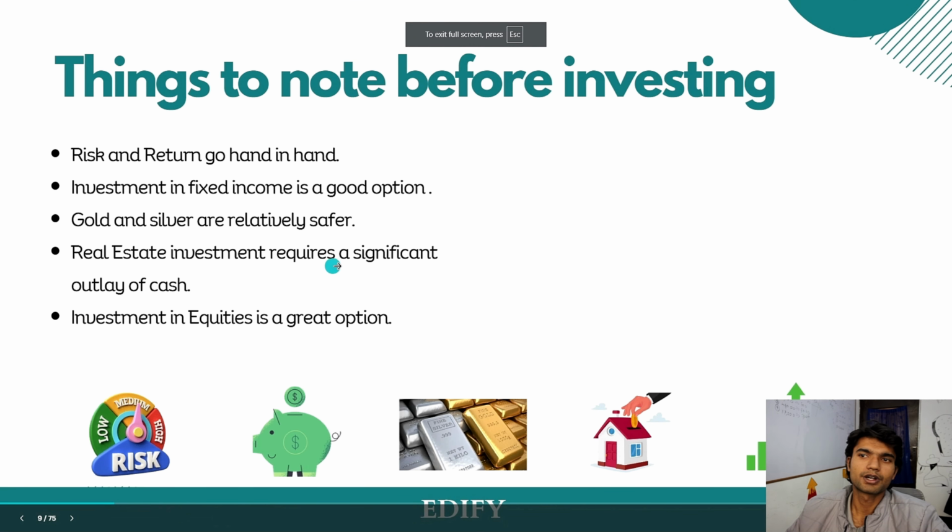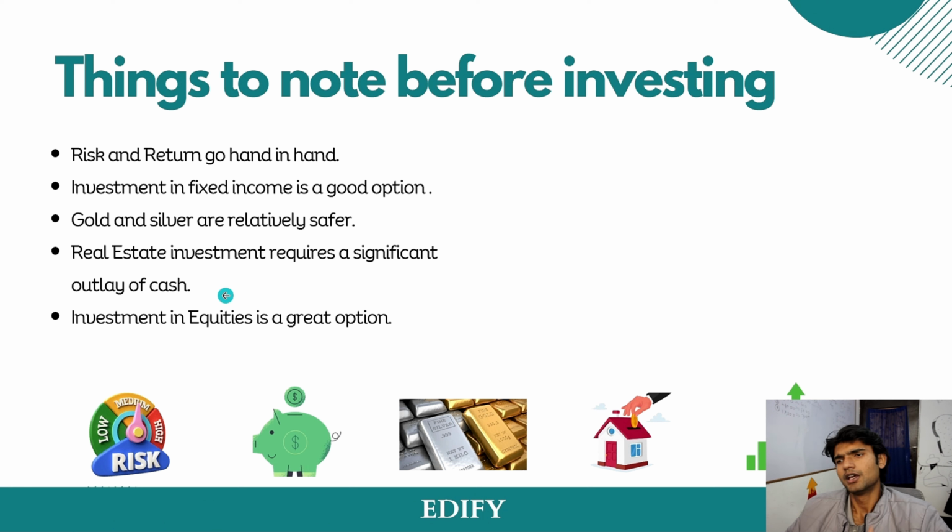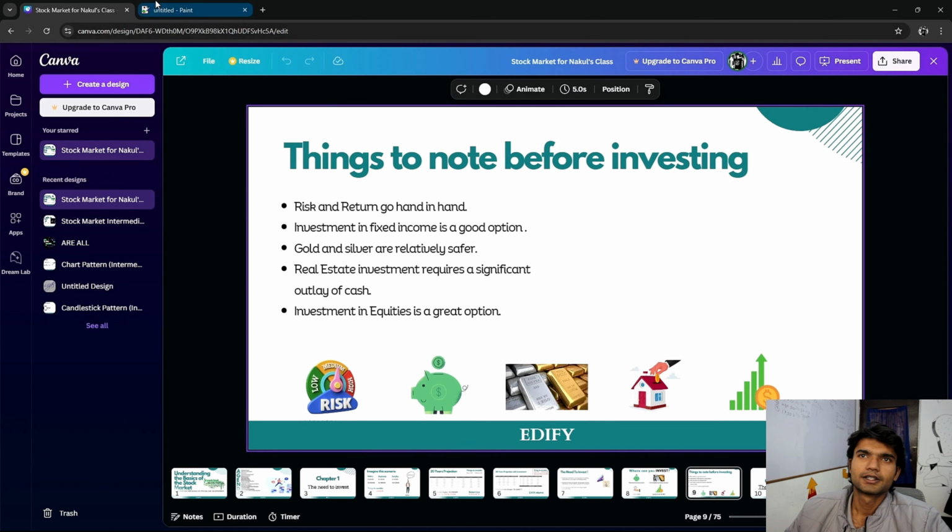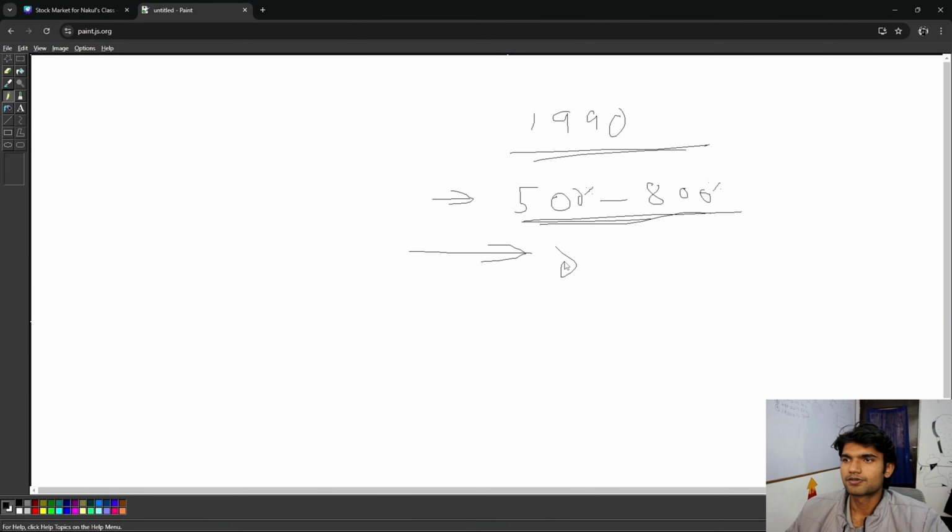Real estate investment requires a significant outlay of cash. Yes, real estate is a lot safer, and you have a physical thing there which holds a strong value. For example, a land or a building, a flat, anything, it holds a really good value. But see, it's not easy to buy or sell one. The liquidity gets jammed there. But it's relatively very safe, and historical returns, going back to 1990, are from 800% to 1500%.